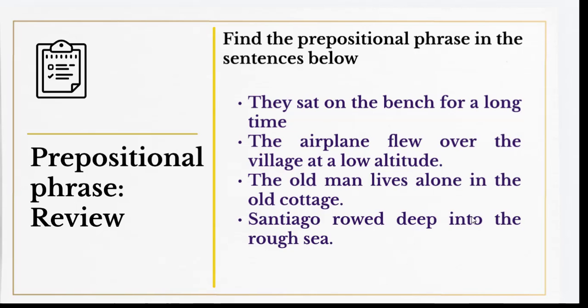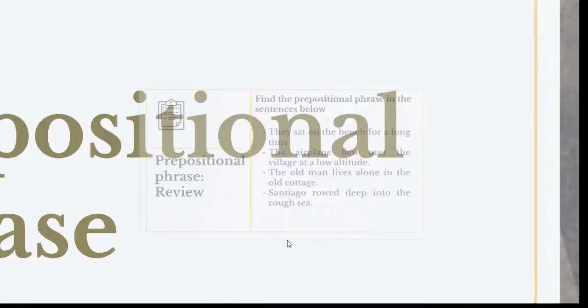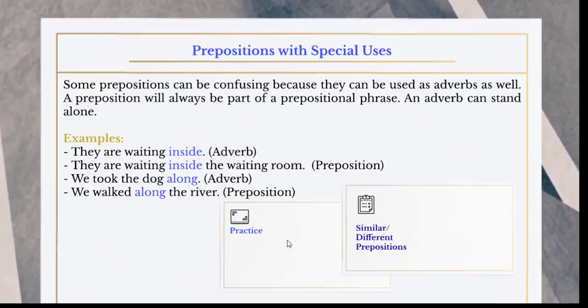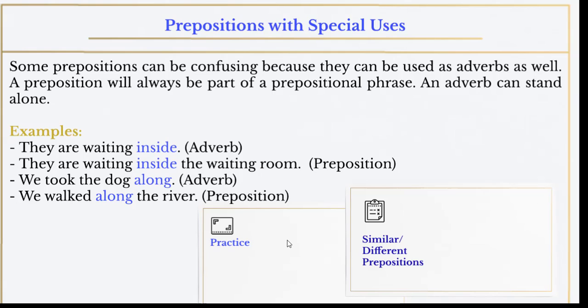Santiago rode deep into the rough sea. So into the rough sea is a prepositional phrase. Into is a preposition of movement, or direction. There is an article, rough is an adjective, and sea is the object of preposition. So into the rough sea is a prepositional phrase, okay? Of course, I'm going to post more exercises like this so that you can identify prepositional phrases and know what we mean by a prepositional phrase.